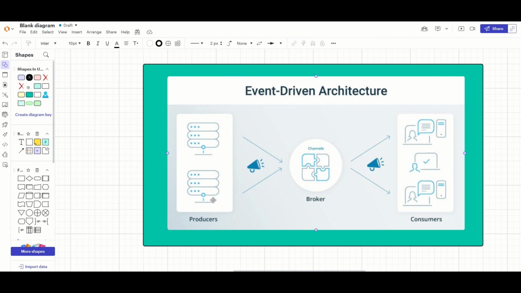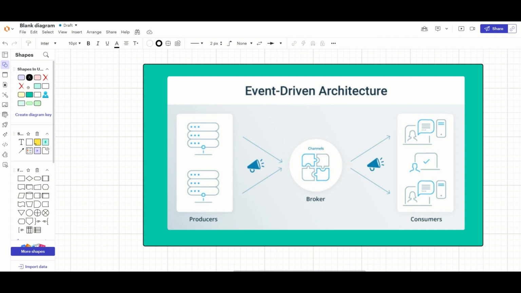In real life, like a buyer and seller, they don't have to talk to each other directly. They go through a property broker. There is a property buyer, a property seller, and in the middle a property broker. Same concept in event-driven architecture. You have the producer, in the middle you have the broker, and at the destination end you have the consumer. So that is what event-driven architecture is.